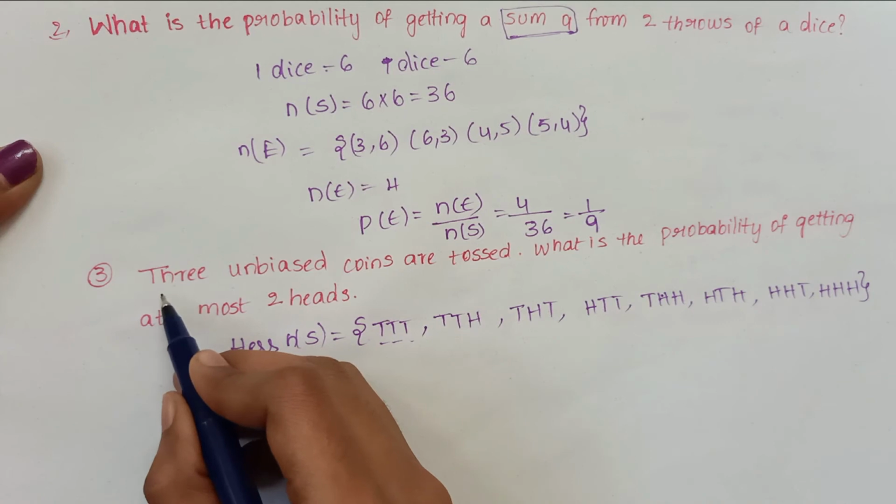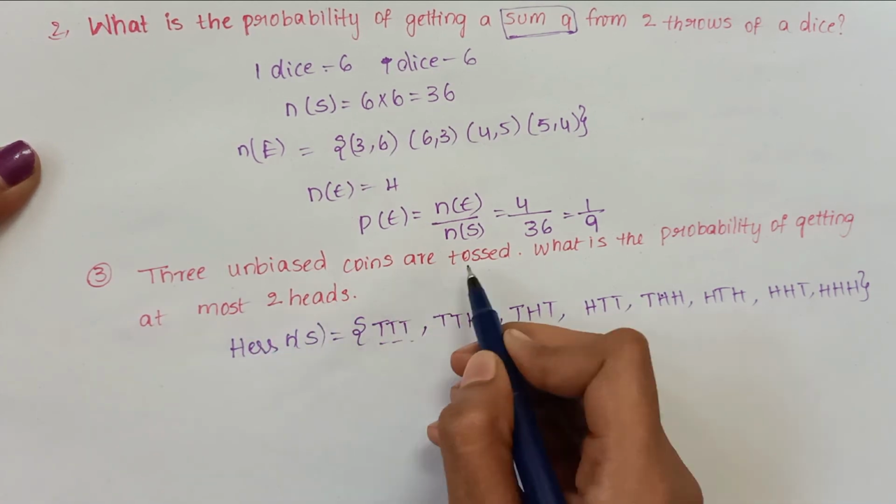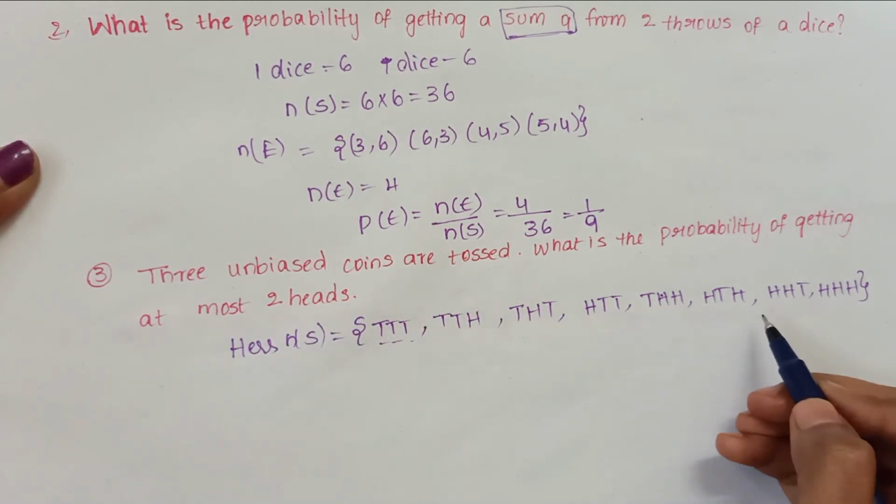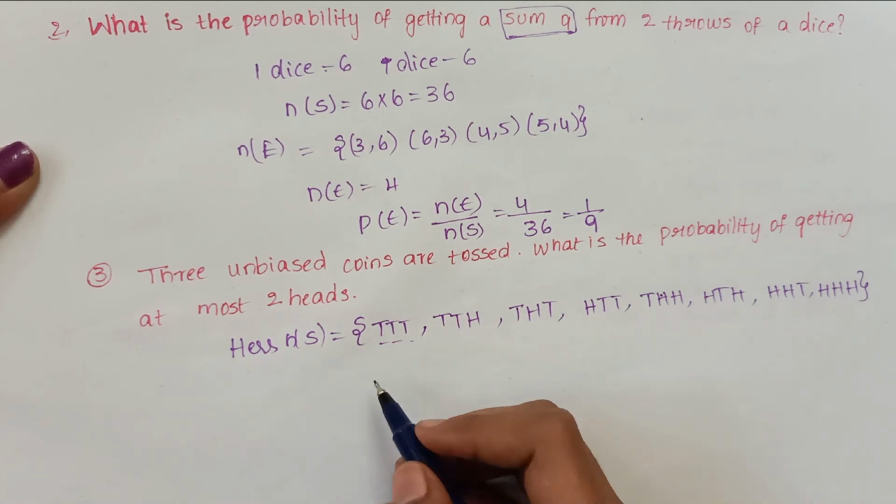Because they clearly mentioned that 3 unbiased coins are tossed. So these are the possibilities of tossing 3 unbiased coins.